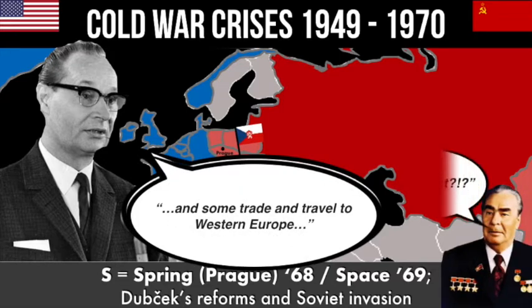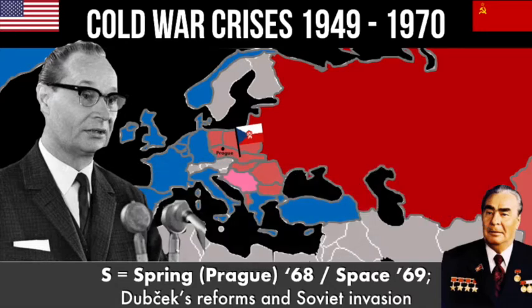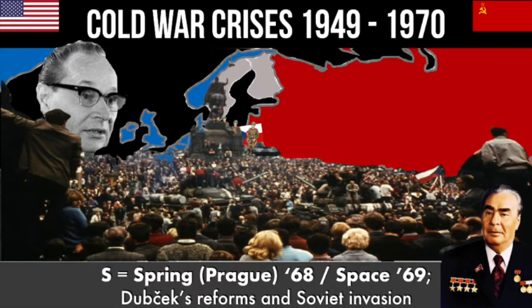Brezhnev cannot accept trade and travel to the West because it would be an excuse for people to leave communism, just like the brain drain which Khrushchev ended by building the wall. So in 1968, the Prague Spring ends with Warsaw Pact troops and the Soviet army rolling into Prague. Unlike Hungary, there's not huge street fighting. There are some protests. For the most part, the USSR wins back control peacefully,